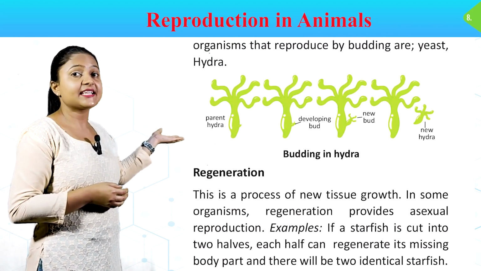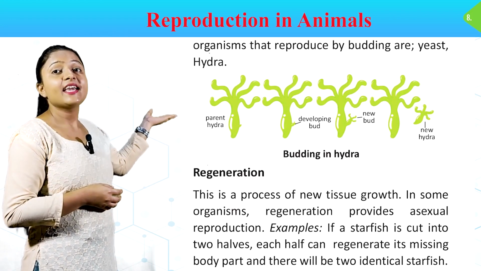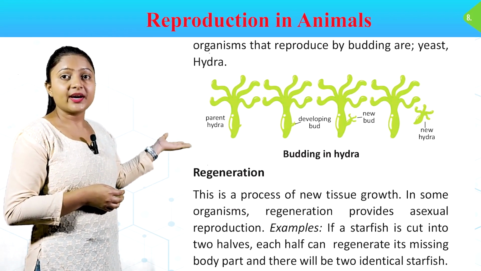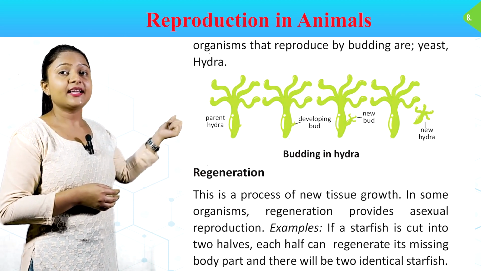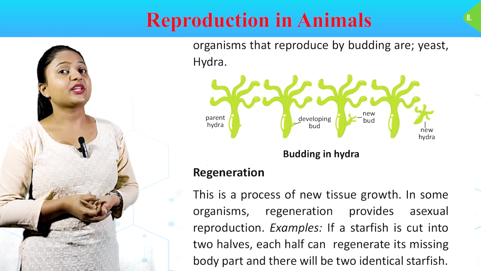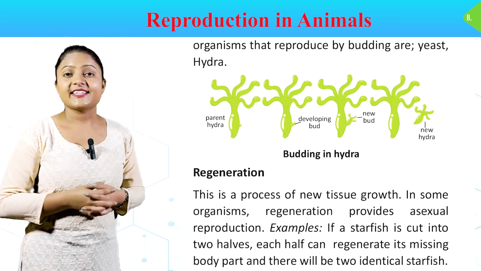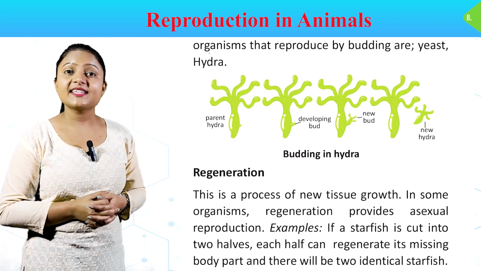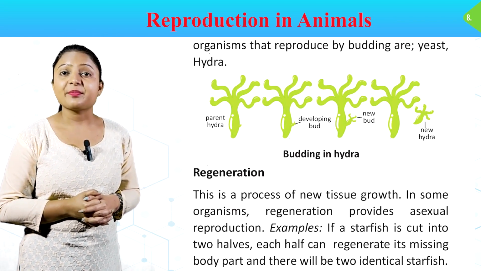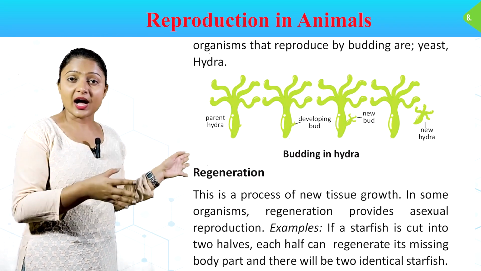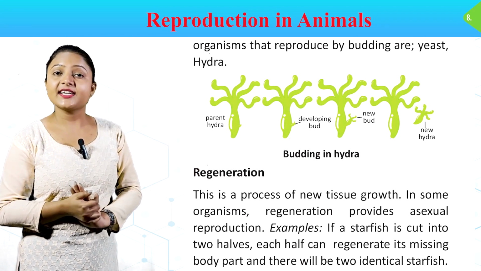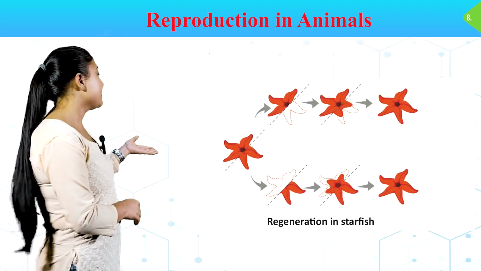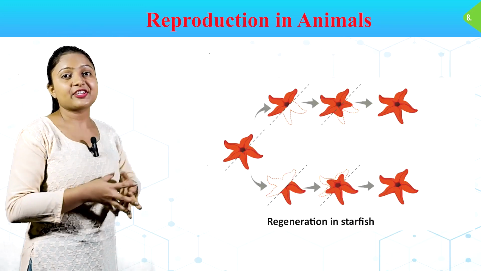तो इस इमेज में हम देख सकते हैं कि कैसे हाइड्रा से एक नई सेल बन रही है. पेरेंट हाइड्रा, डेवलपमेंट ऑफ बड, देन न्यू बड एंड देन न्यू हाइड्रा का फॉर्मेशन होता है. Regeneration. This is a process of new tissue growth. In some organisms, regeneration provides asexual reproduction. Example, if a starfish is cut into two halves, each half can regenerate its missing body part, and there will be two identical starfish. In this image, we can see the regeneration of starfish.